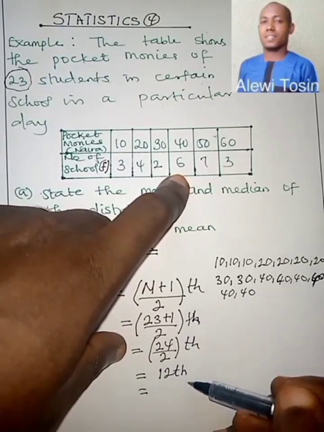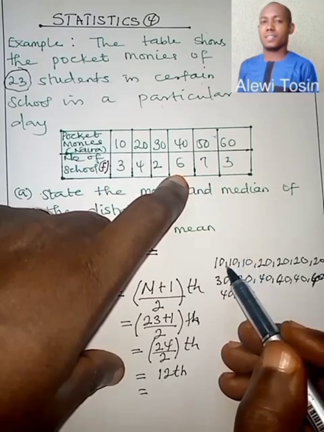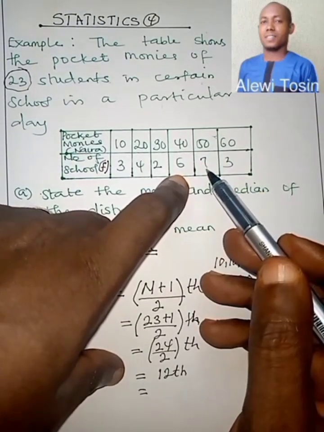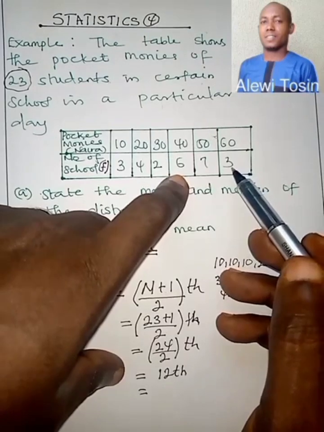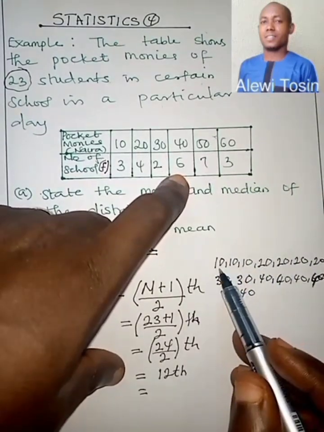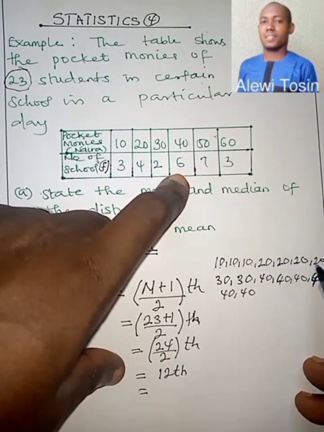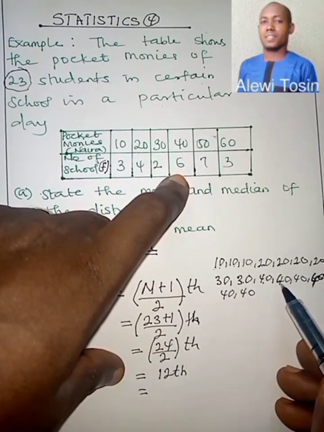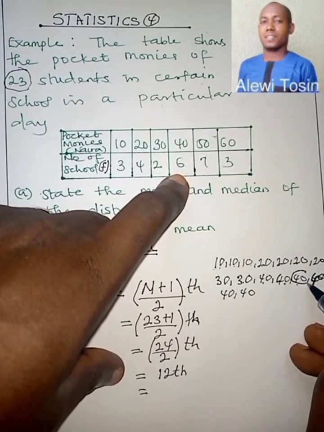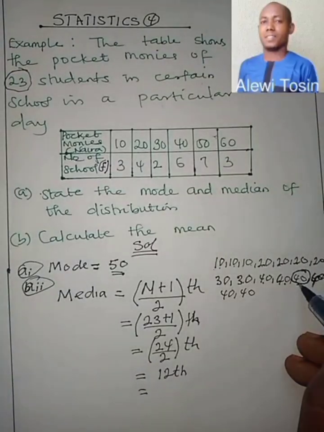What we need is which one falls at the 12th position, so let's count. We still have 50 appearing 7 times and 60 appearing 3 times, but I think we should have gotten the one that falls at the 12th position with this. So they're having 1, 2, 3, 4, 5, 6, 7, 8, 9, 10, 11, 12. You see that? So this falls at the 12th position.